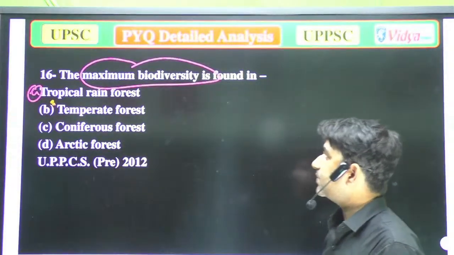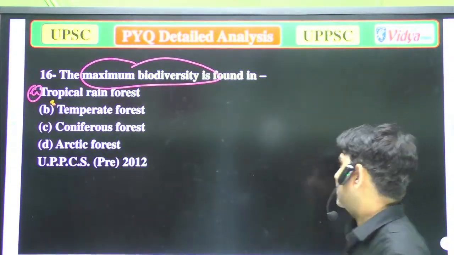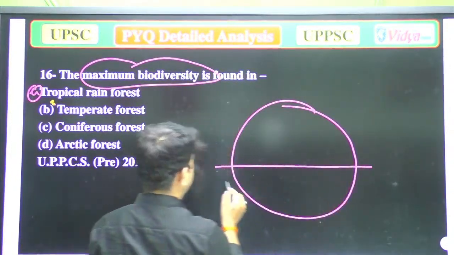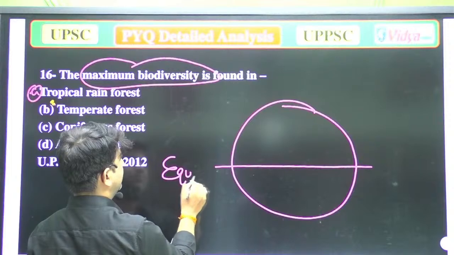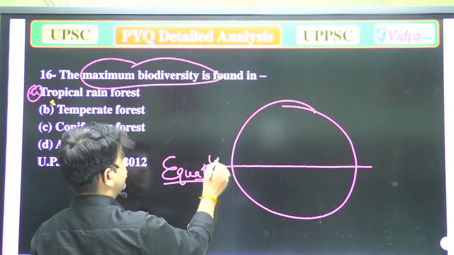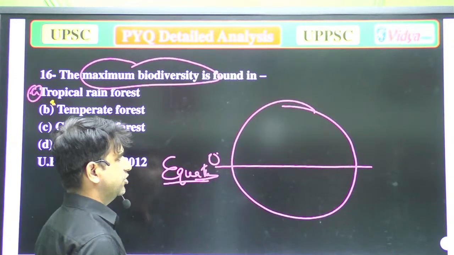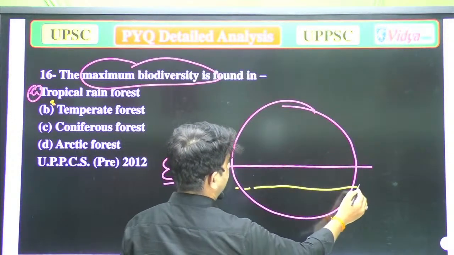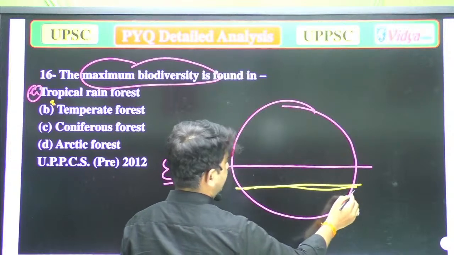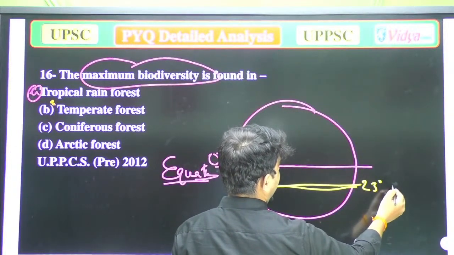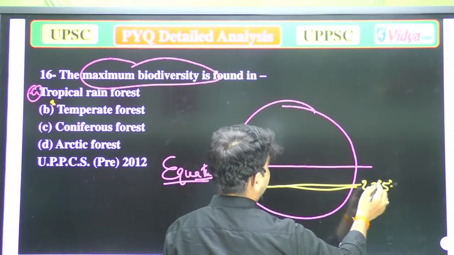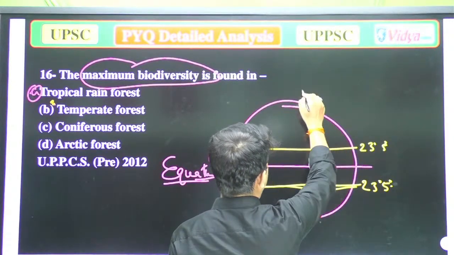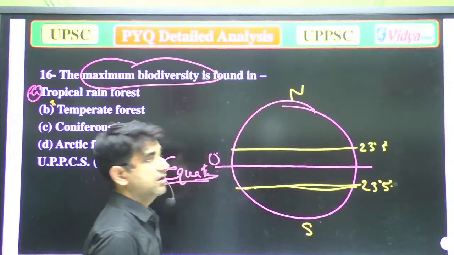Because tropical rainforest, if you have seen the globe, it's the equator, or you can say the 0 degree line, and then 23 degrees and 5 minutes north, and again south.